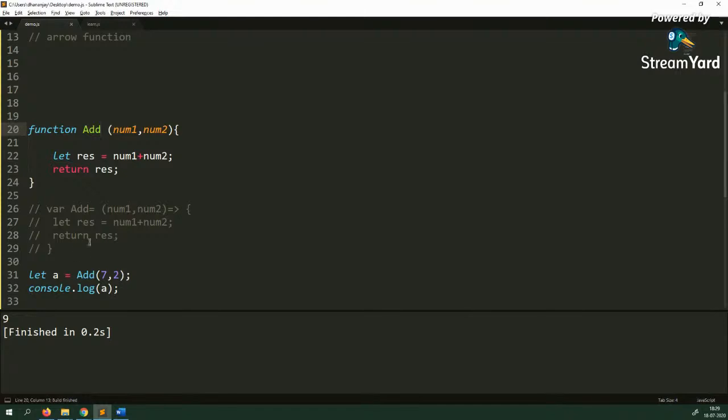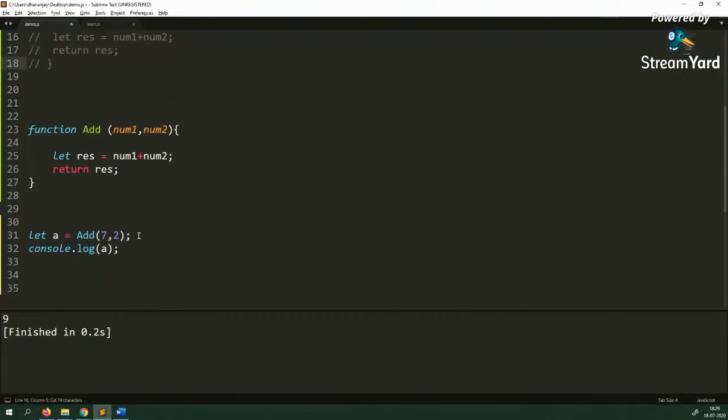Now every function in JavaScript, when you call a function in JavaScript, every function in JavaScript has an arguments object. So besides these parameters, JavaScript also passes an arguments object in these functions.